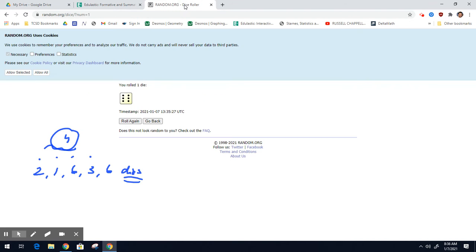Now again, say for example, on this last roll, 3 would have rolled it and they would have gotten a 3 again. Then you just don't count that and you roll again. Okay? If you want to include it in your list, so now it was 2, 1, 6, 3, 3, and then say he rolled the 6, you could write that down.